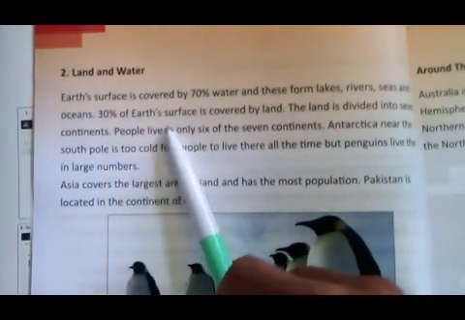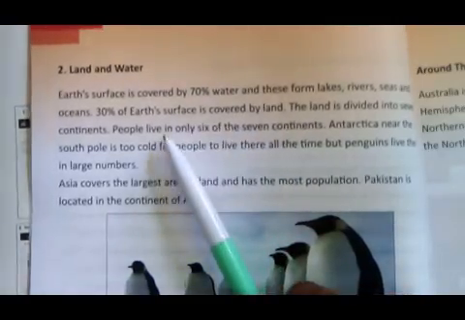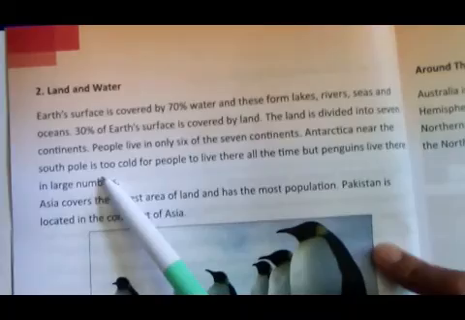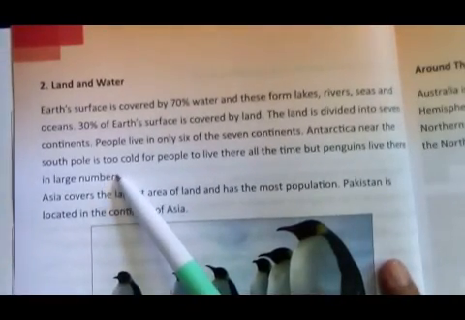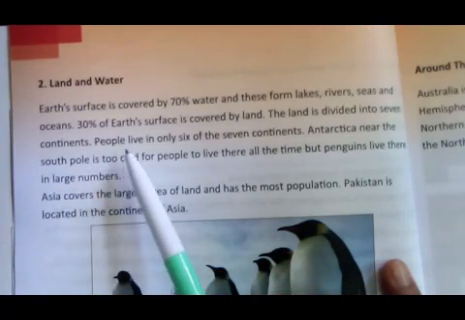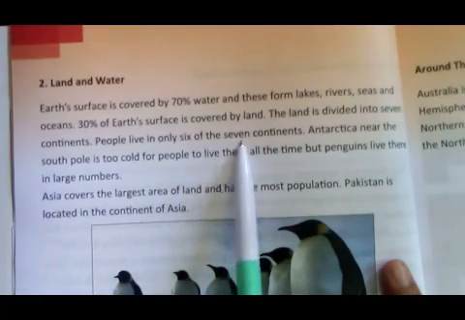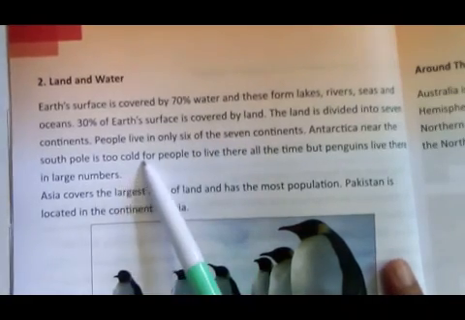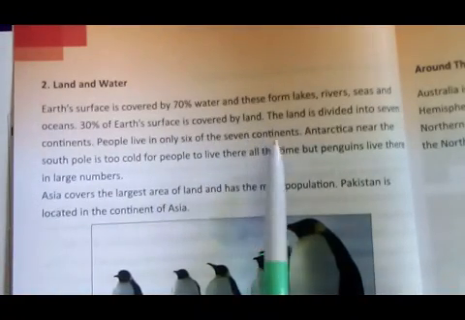30% of the Earth's surface is covered by land. The land is divided into 7 continents. Only 30% is present as land. And how many continents? There are 7 continents. People live in only 6 of the 7 continents.